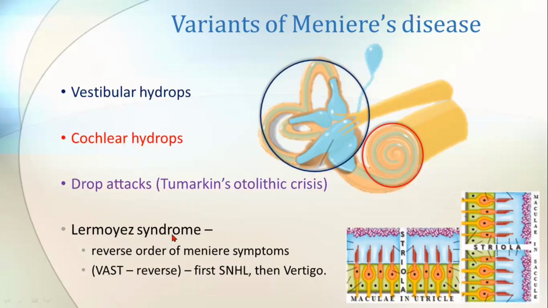And Lermoyez syndrome was also asked recently. Simply put, Lermoyez syndrome is nothing but the reverse order of the Meniere's symptoms occurring. We all know there's a mnemonic I have given, the VAST. First vertigo occurs, followed by sensorineural hearing loss. But in case of Lermoyez syndrome, first the sensorineural hearing loss occurs, and then after that appears the vertigo. So that is your Lermoyez syndrome, right?